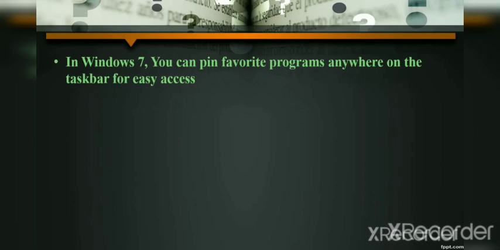It means what? Suppose that right now in practical, our Microsoft Word is going on, okay? And you know very well, 5th standard has so many students, and everyone is using Microsoft Word. So what I do? I pin Microsoft Word directly to the taskbar. So not a single student has to go to the Start menu, find Microsoft Word and click on it. No need to do all this. Directly go to your taskbar and choose Microsoft Word. By clicking on it, you can open Microsoft Word. It means that in Windows 7, you can pin your favorite program anywhere on the taskbar for easy access.